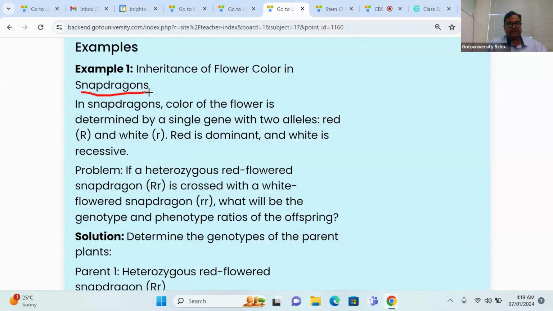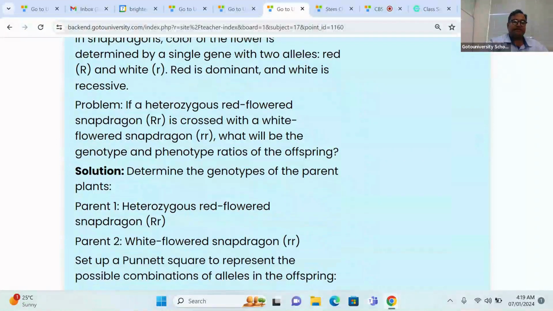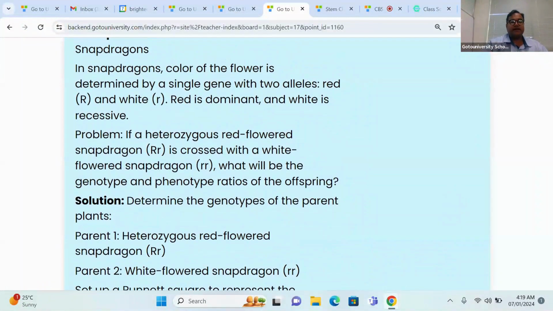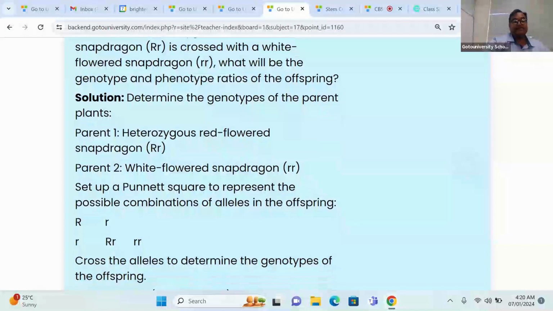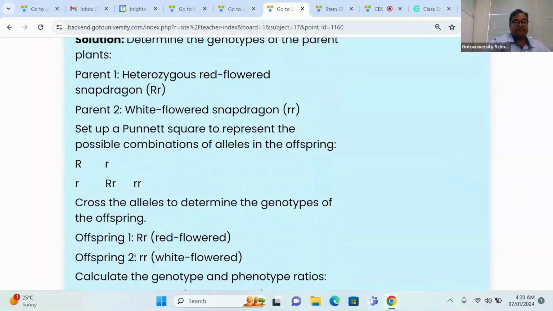Like this, we are seeing many examples. All these are examples for this. Now, in Snapdragon, the color of the flower is determined by a single gene with two alleles, red and white. Red is dominant and white is recessive. The problem: what will be the genotypic and phenotypic ratio of the offspring? Like this, they ask us to find the answer.